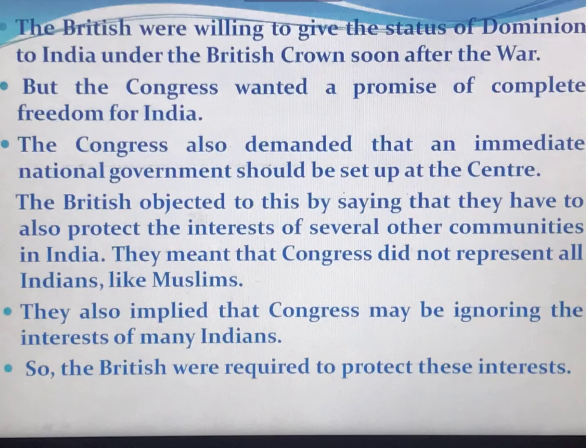They also implied that Congress may be ignoring the interests of many Indians, and that the British were required to protect their interests. In this way, all the things were going on.